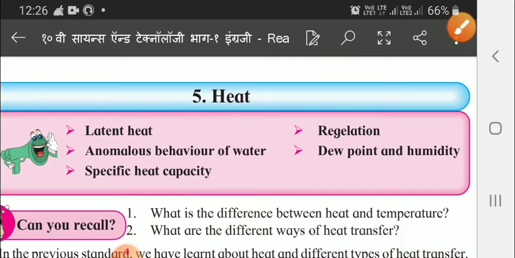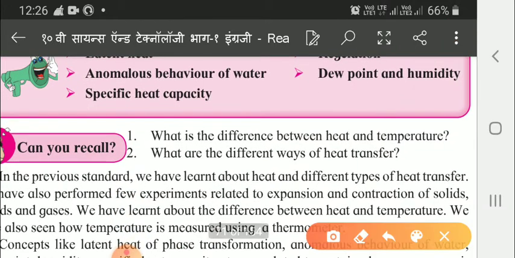The second question is: what are the different ways of heat transfer? That you have already studied in lower standard. There are three ways, namely conduction, convection, and radiation. Now, children, we have studied the difference between heat and temperature in lower standard also, and how temperature is measured in a thermometer, all that we have studied already.